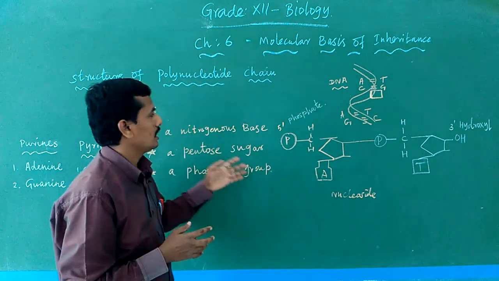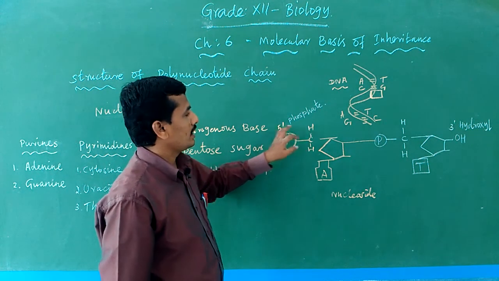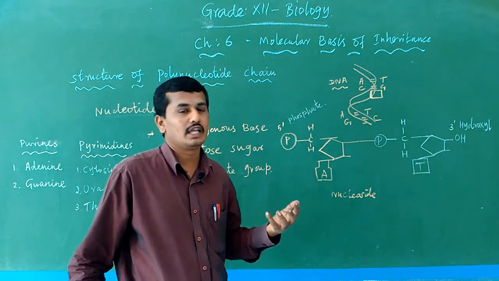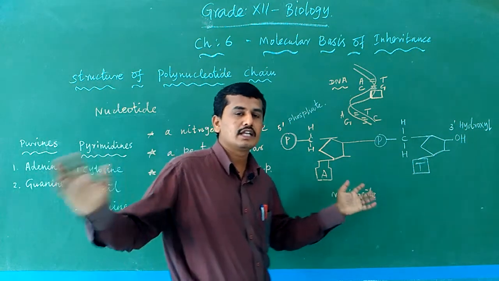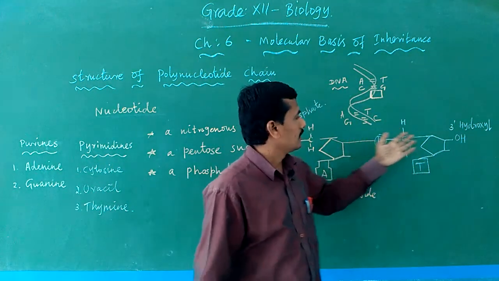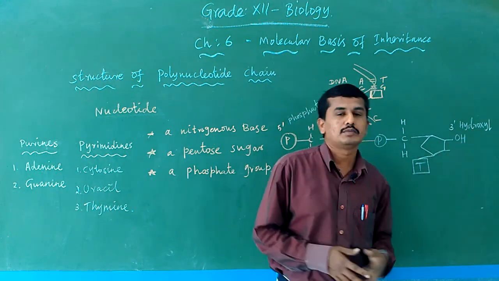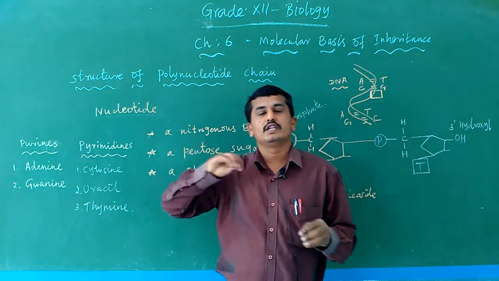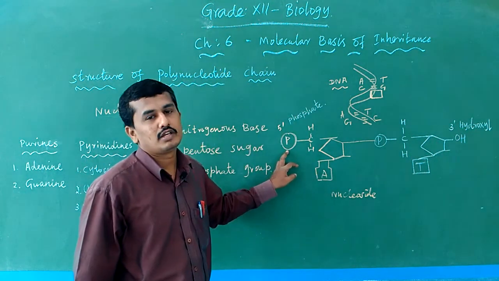Okay, this is actually a nucleotide, and normally in DNA we mark 5' and 3'. The 5' end is one end of the DNA which contains a free phosphate. One end of the DNA contains a free phosphate, that is the 5' end.